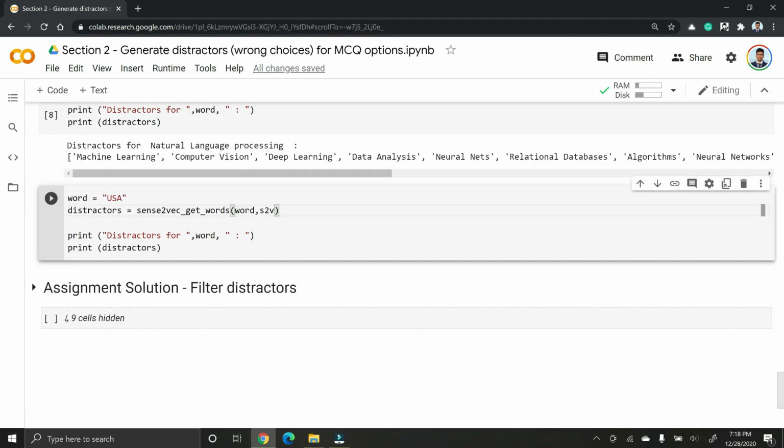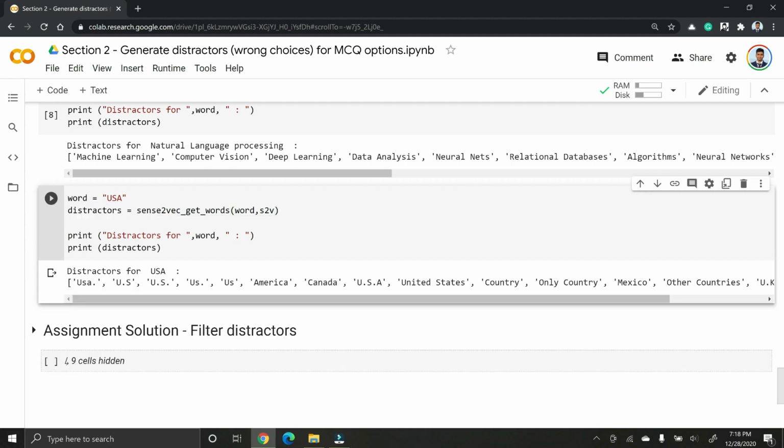Now let's take a word like USA and extract distractors for it. As you can see, for the word USA, we have words that are written like USA.U.S, United States, country, only country.